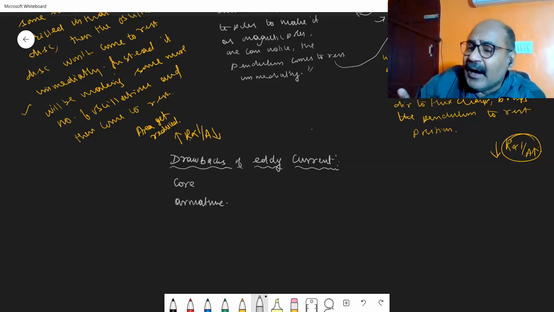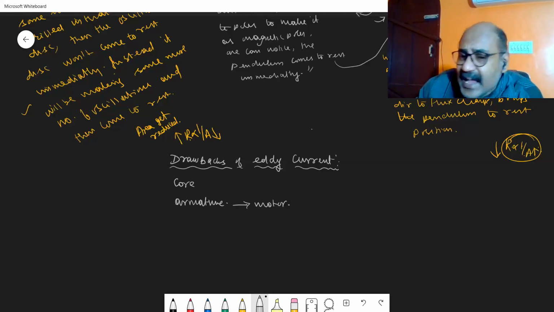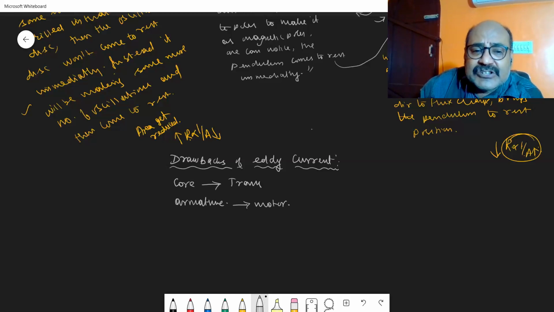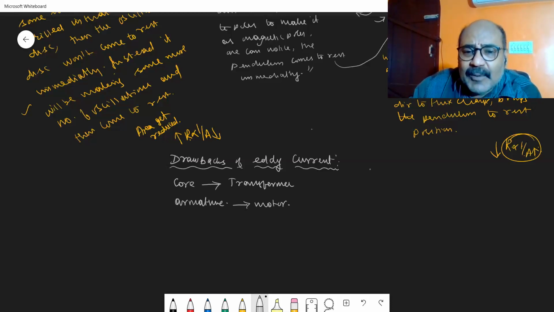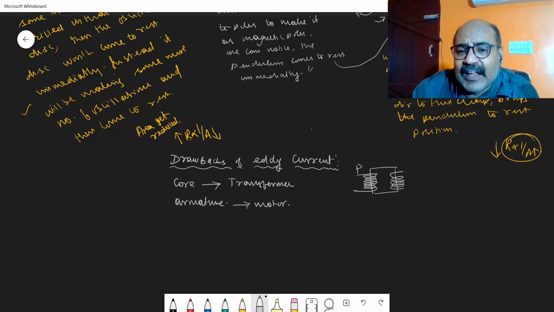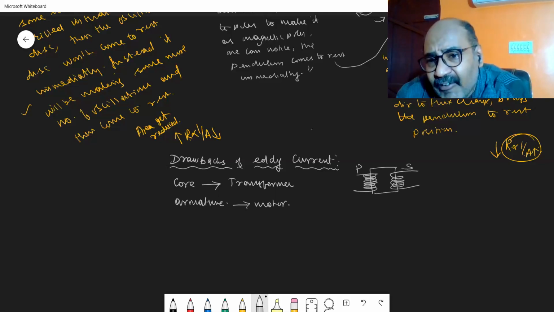In the case of a motor we say armature, and in the case of a transformer, the supporting material over which the wires are wound is called the core. In a transformer, you have a core, and on one side of the core there is a coil called the primary, and on the other side another coil called the secondary.